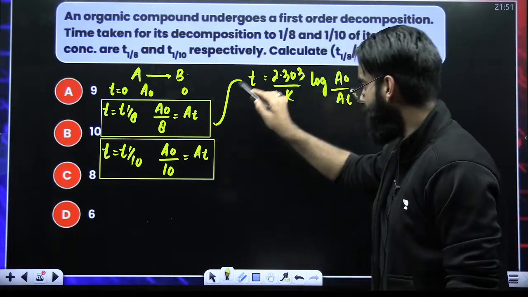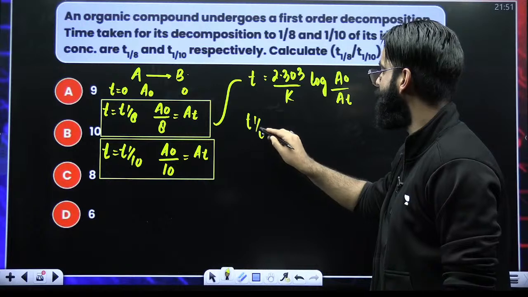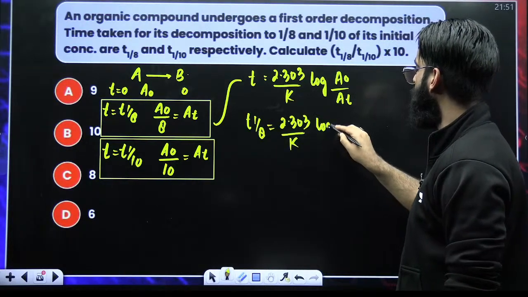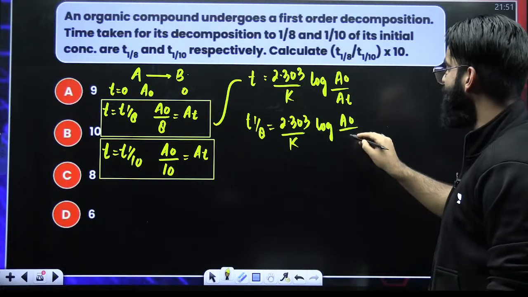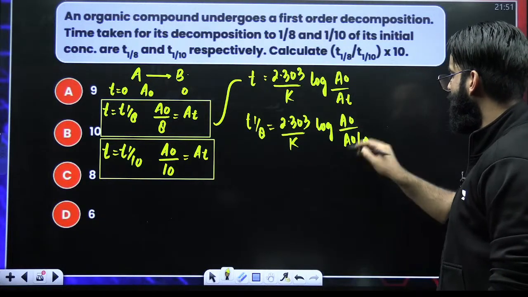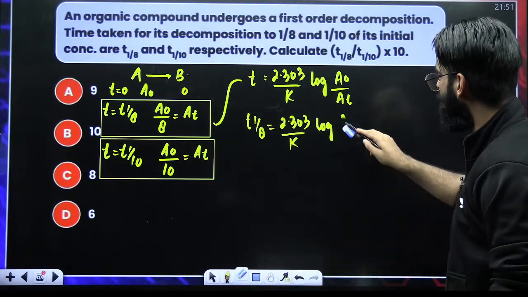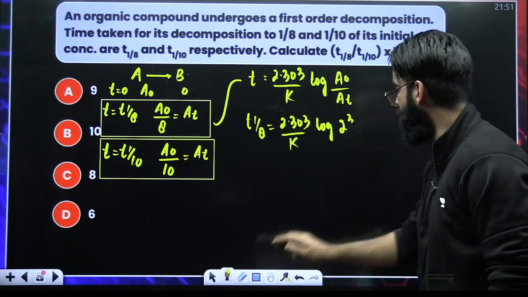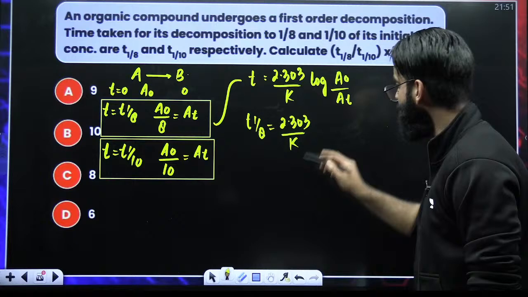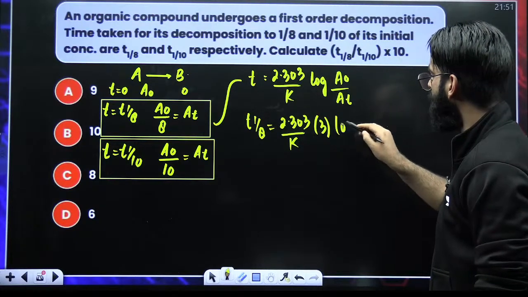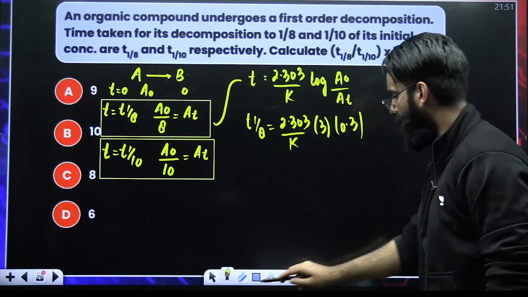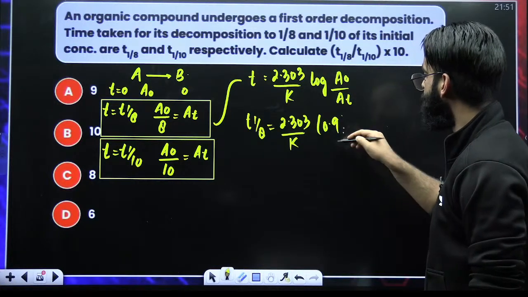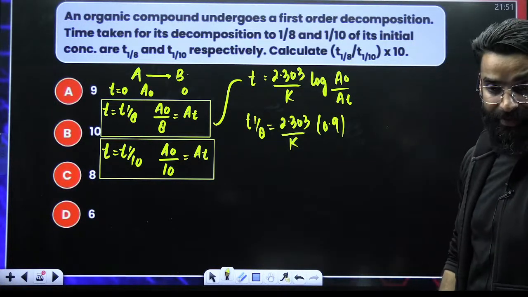Now, if I put this condition here, instead of T, I'll be writing T1/8 is equal to 2.303 divided by K, log of A naught divided by, what is A t? A t is A naught by 8. So A naught cancels out. 8 comes up. 8 means 2 raised to power 3. Log of 2 raised to power 3 means 3 log 2. 3 log 2 is how much? 0.3. So 3 into 0.3 is nothing but 0.9. So this is T1/8.